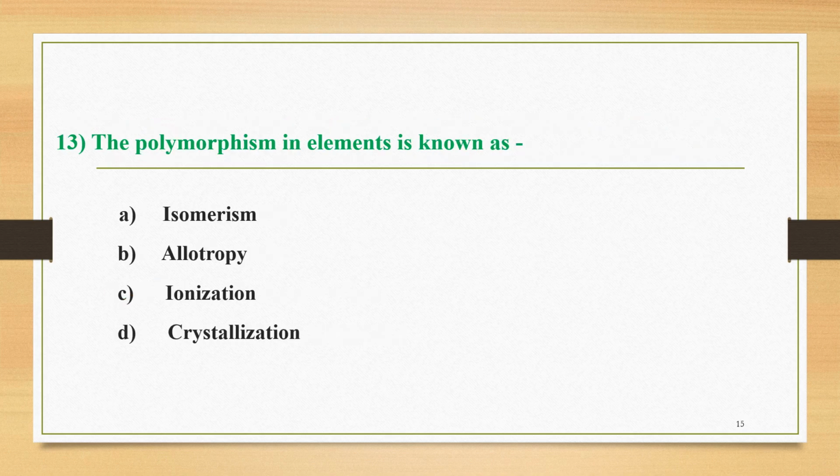The next question, number 13, is here. The polymorphism in elements is known as, and the options are A, isomerism, B, allotropy, C, ionization, and D, crystallization. The correct option among these four: whenever we consider this polymorphism phenomenon in elements, it is called allotropy. So option B is the correct answer.